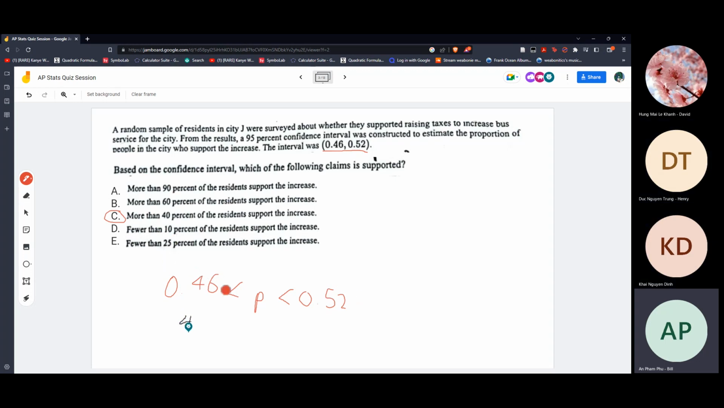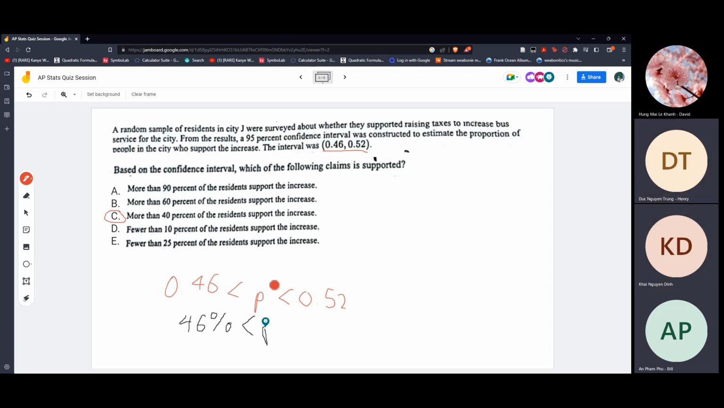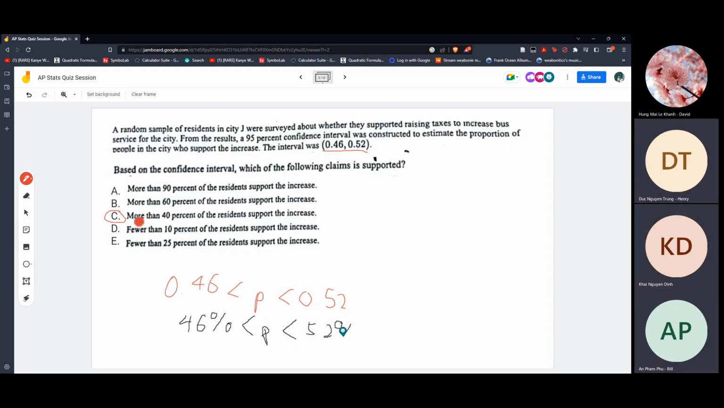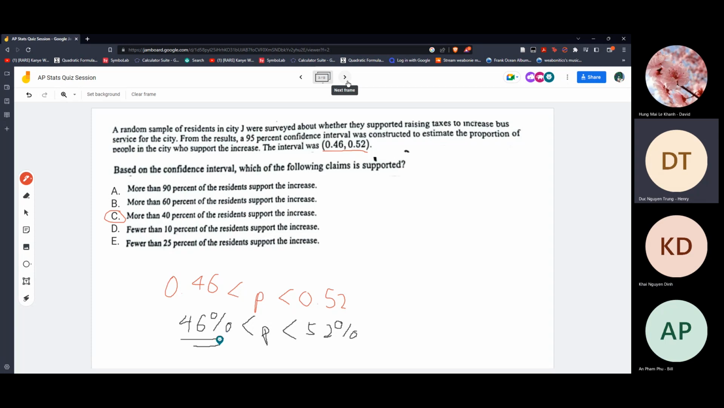Technically, we can just write it like this: P is less than 52. It will be the same thing. Yeah, it's the same thing. So the answer is C. We're asking for a percentage, because we know more than 40% is in the range of 46 and 52%. So that's it. We just need to understand the confidence interval.